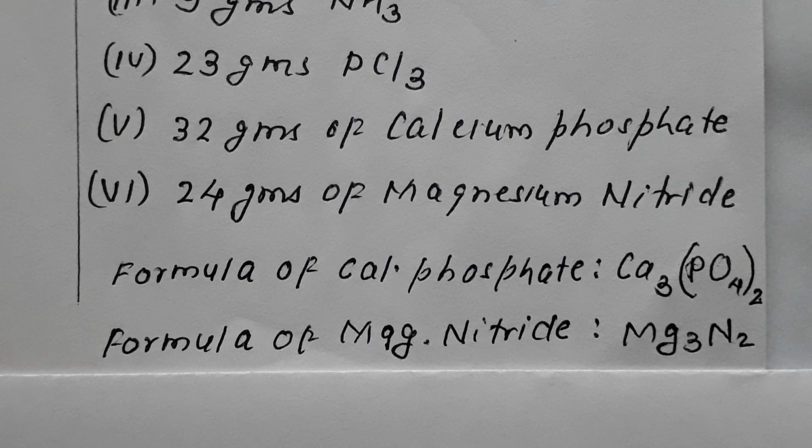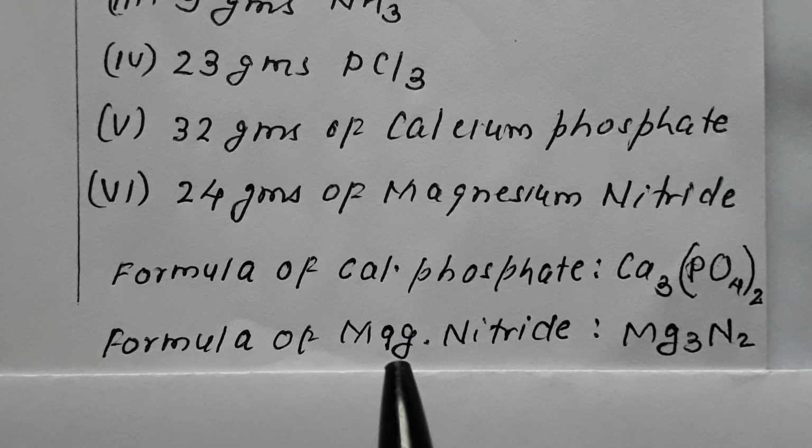Just to facilitate, I am giving you the formula of calcium phosphate and magnesium nitride. If you want to deal with the formula, you can go through the video on chemical formula and how we write chemical formula. But right now I am giving you the chemical formulas: for calcium phosphate it is Ca3(PO4)2, and for magnesium nitride the formula is Mg3N2.